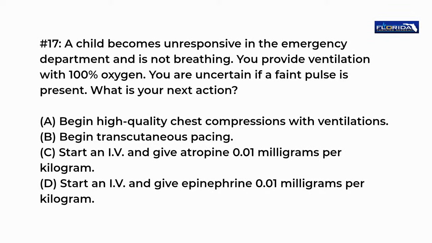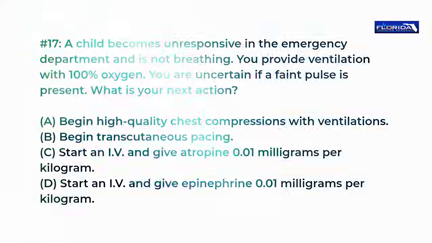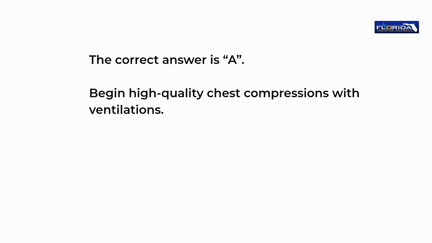B. Begin transcutaneous pacing. C. Start an IV and give atropine 0.01 mg per kilogram. D. Start an IV and give epinephrine 0.01 mg per kilogram. The correct answer is A. Begin high-quality chest compressions with ventilations.